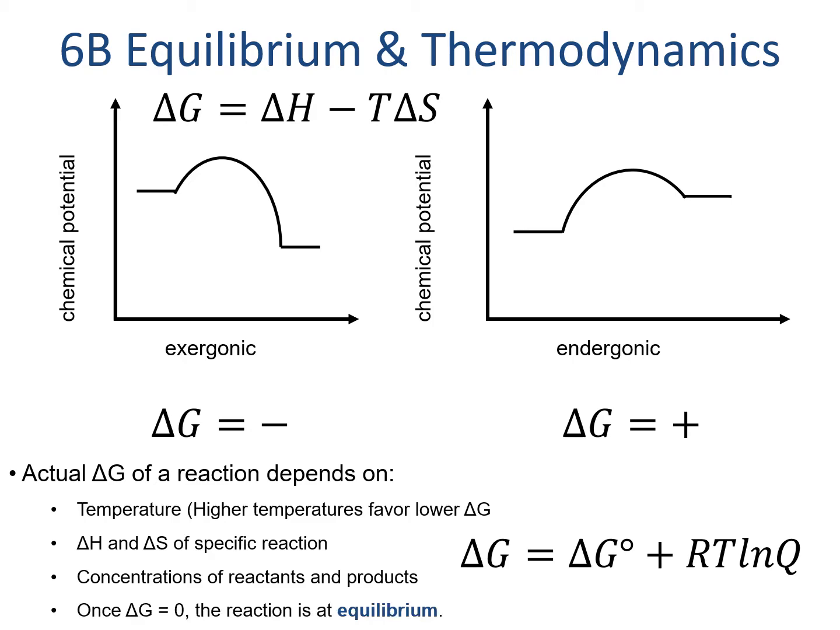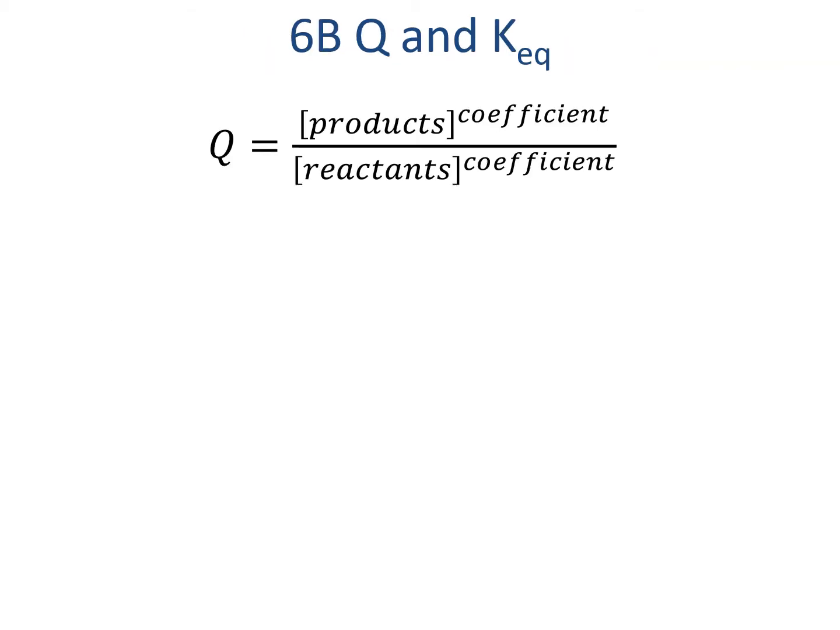When the RT natural log of Q term is equal in magnitude but opposite in sign to the delta G0, when those essentially cancel out, the overall delta G will be 0 and the reaction is at equilibrium. This reaction quotient is really just a ratio of the product concentrations in a reaction raised to their coefficients over the reactant concentrations raised to their coefficients. Solids and solvents aren't included in these calculations, and gases are always included as partial pressures.